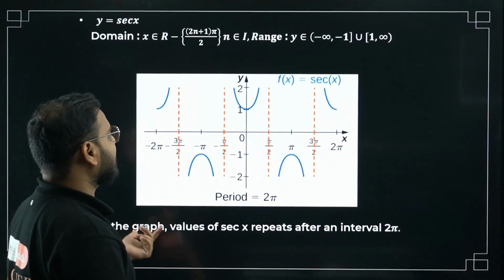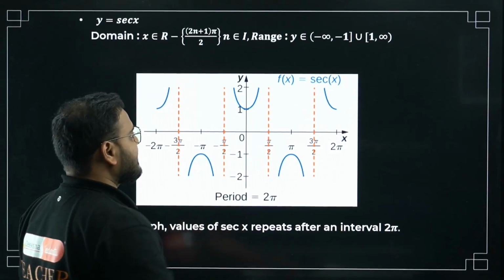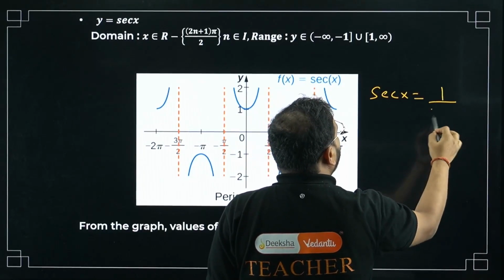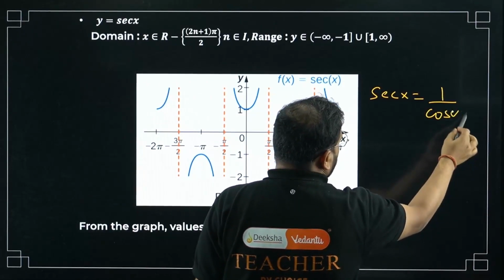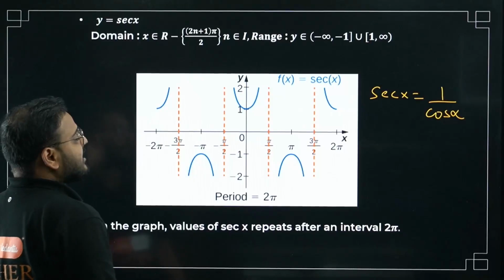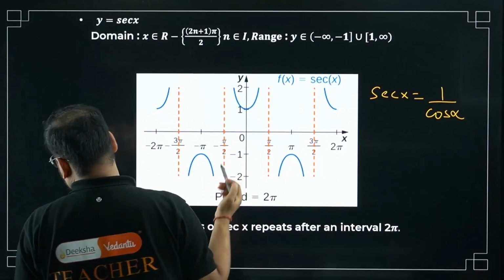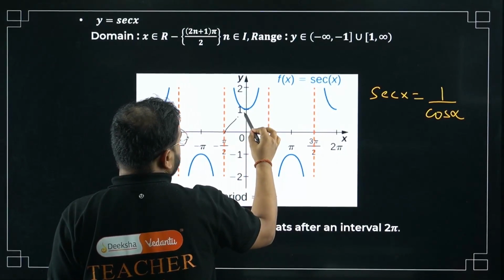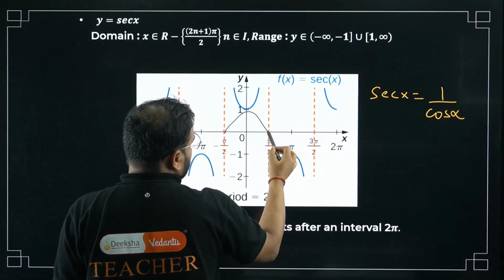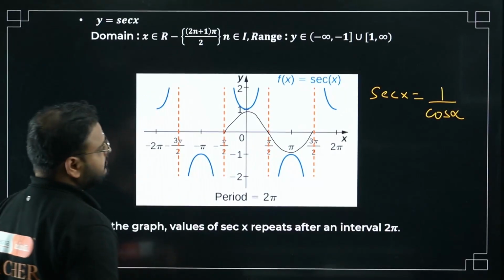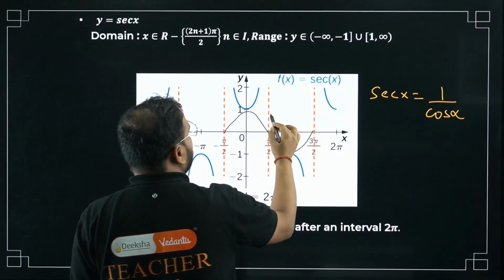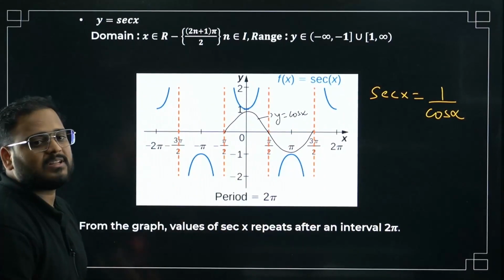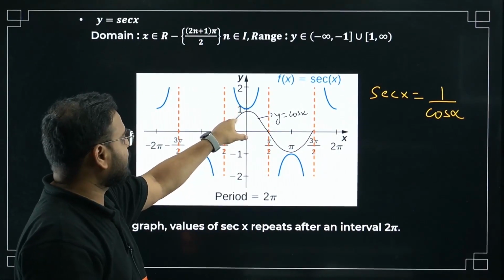Again, same thing happens. The case of cos, exact same as cos. What happens here? In sec x, 1 by cos x. What happens here? Please check. It was minus 1 to 1. Same thing is over here. If you remember the graph, I can show you in this case as well. The graph was like this. Right? The graph was like this. Correct, na? For cos, y equal to cos x. That's why reciprocal is the blue line. The blue line is the reciprocal, sec x.